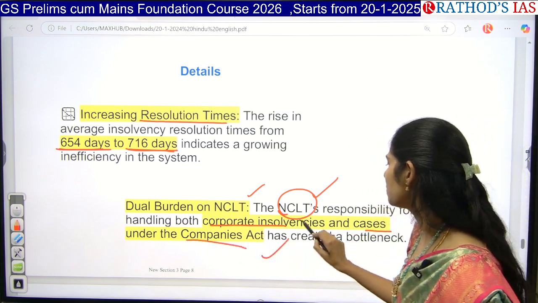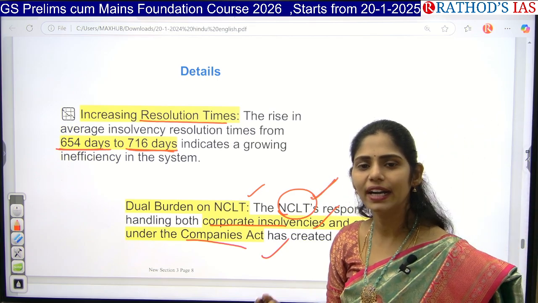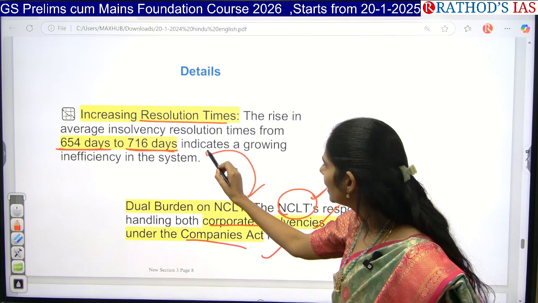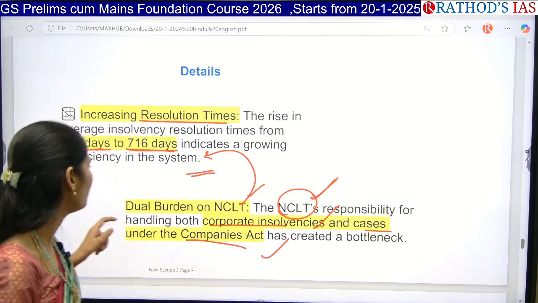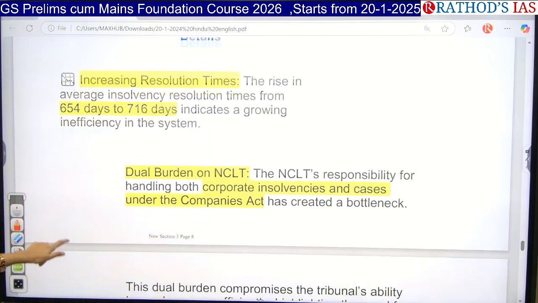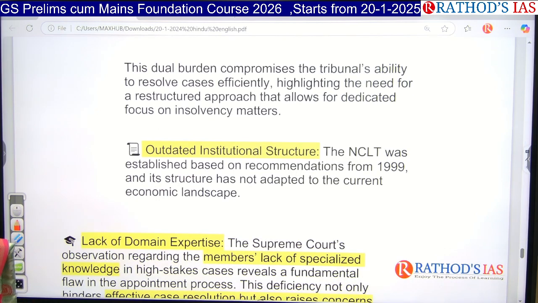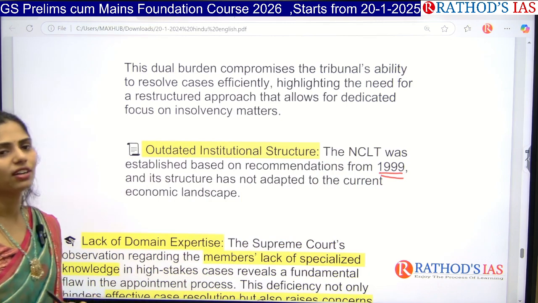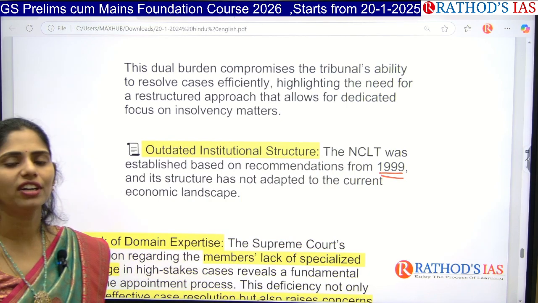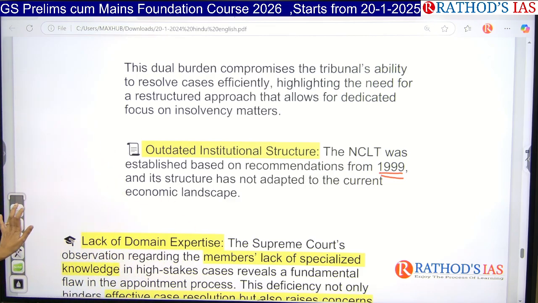So both responsibilities are given to this NCLT. Because of this there is an increasing burden, and whenever the burden increases, the time increases. This is the second important problem that we identified. And the third problem is that the structure that we have is outdated. NCLT was established on the recommendations of 1999, but from that time until now, in 2025, there is no updation. So because of this it is an outdated mechanism.